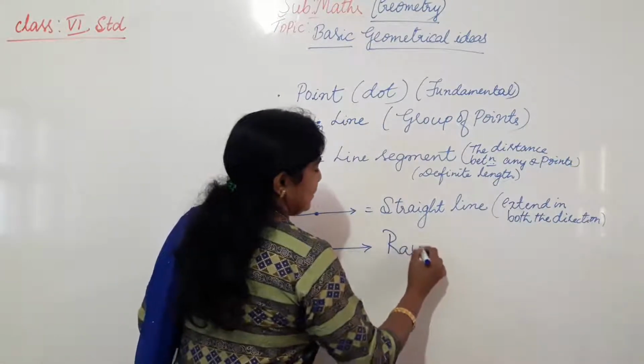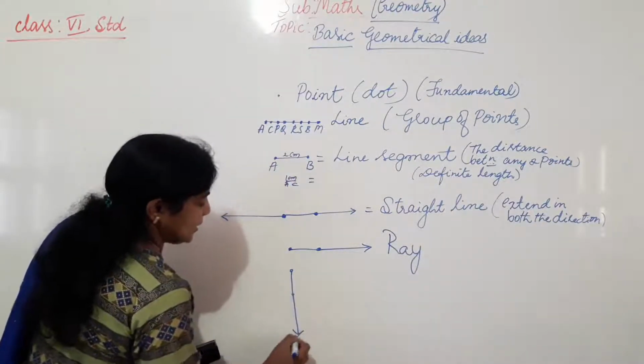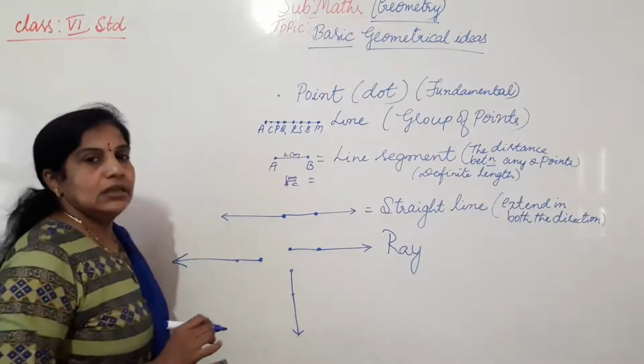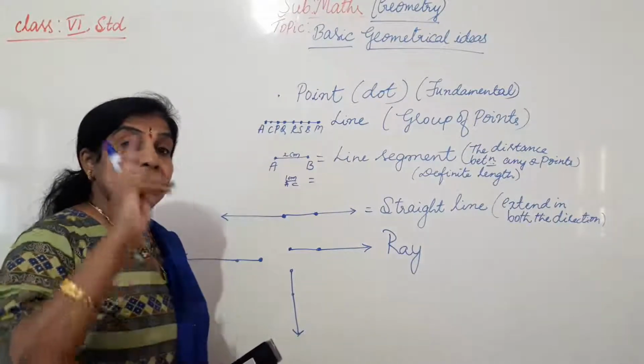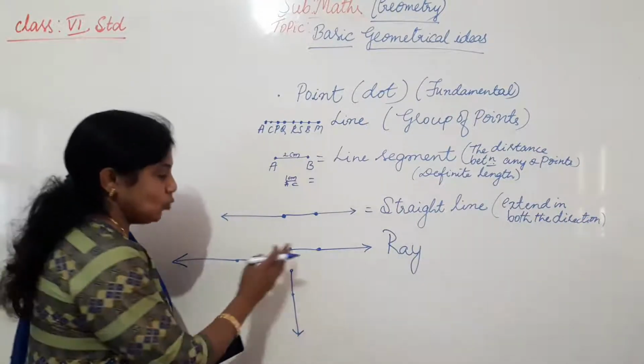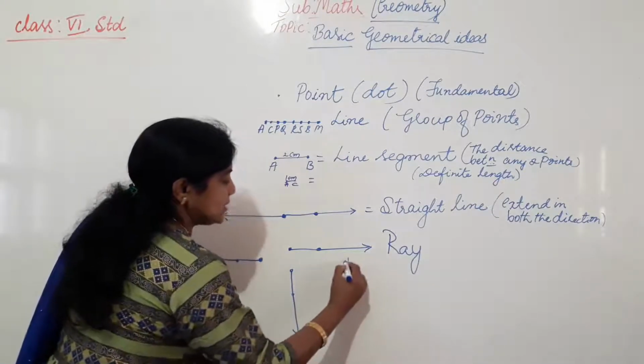It is a ray. If it is a line segment, I am extending in this direction, so it is extending in only one direction. Any direction it may be, it is moving towards only one direction. Or it can extend in this direction also.